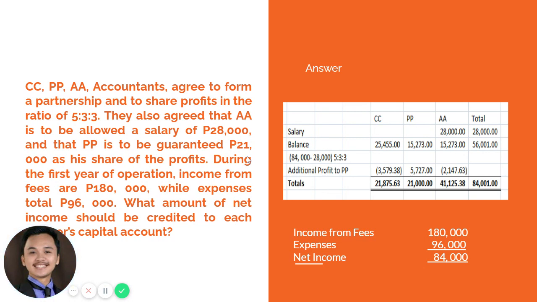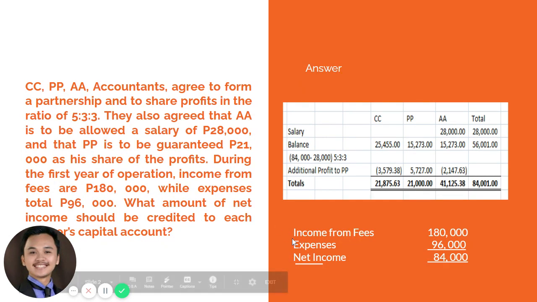So if in our computation later on, the share of P is lesser than 21,000, then the other partners, C and A, will be giving additional profit to P, which will be credited to their respective shares in the net income.